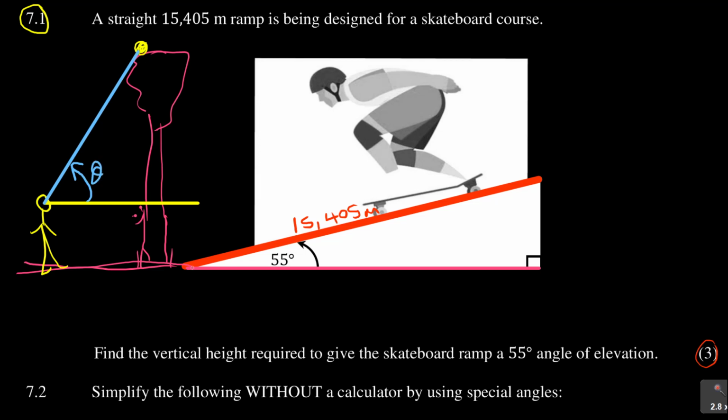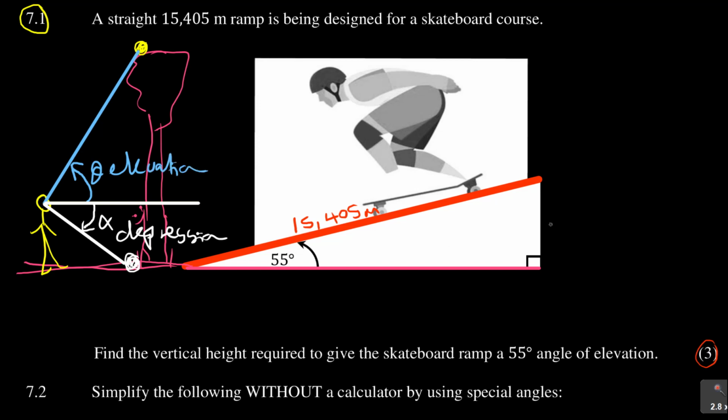And the other angle, which is called the angle of depression: suppose there is a stone down there, and now you want to look at the stone. From the horizontal line, you lower your eyes to focus on that stone. That angle, from the horizontal to the line of the stone, I'll call it alpha, we say is the angle of depression. So this is the angle of depression, and the other one is the angle of elevation.